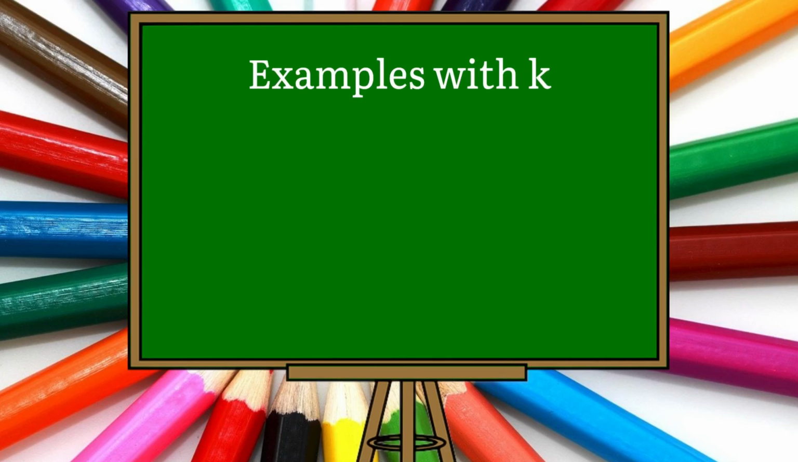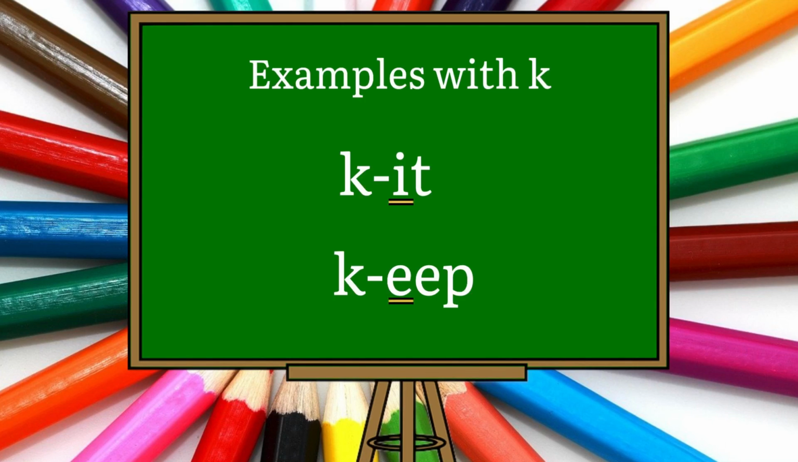Let's see some examples with letter K. K-I-T, kit. K-E-E-P, keep. Here K sound is followed by I and E, so it is spelled with letter K.